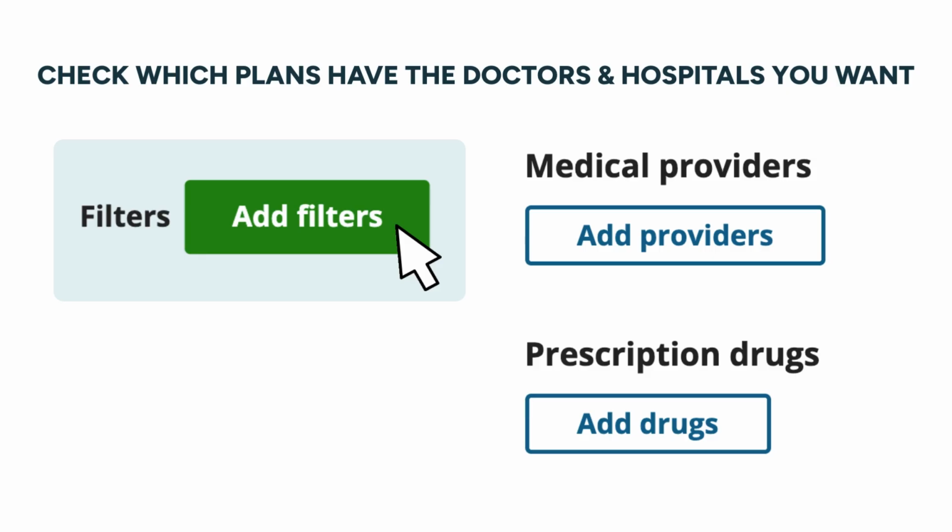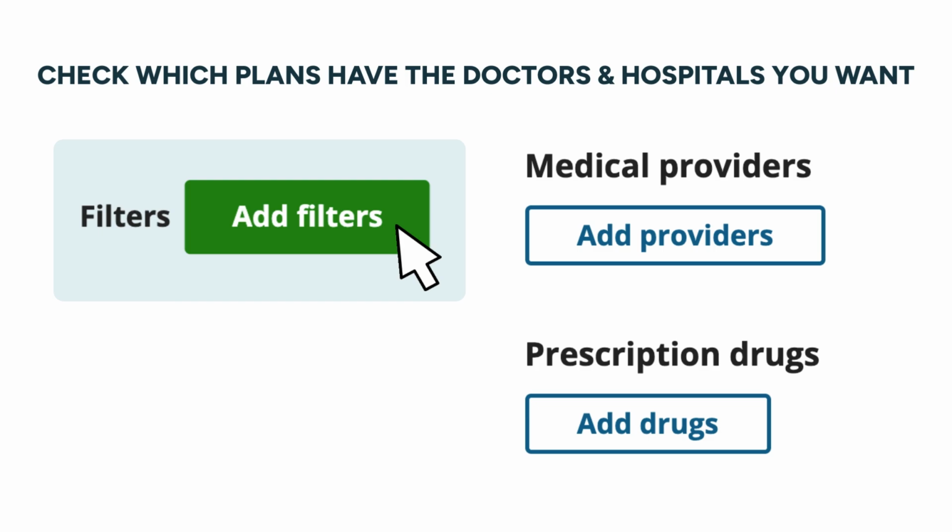Prices vary by insurance company and their in network list of doctors, hospitals, and options for services in the plan. You can enter your preferred doctors and hospitals to see the differences between plans. First, click on the green Add Filters button at the top of the page. Click the blue Add Providers button to search and add your doctor or hospital's name.